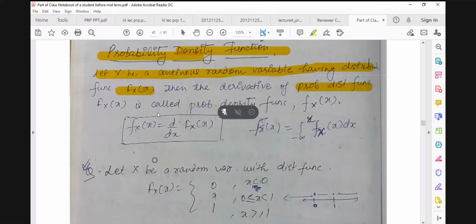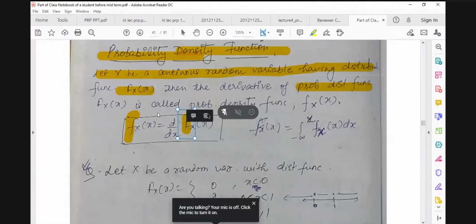So you can see there is a small f in the probability density function, and in the probability distribution function we have capital F. That's why you have to be very careful about what you write. If it is a density function, we should write small f, and it is the derivative of the distribution function.